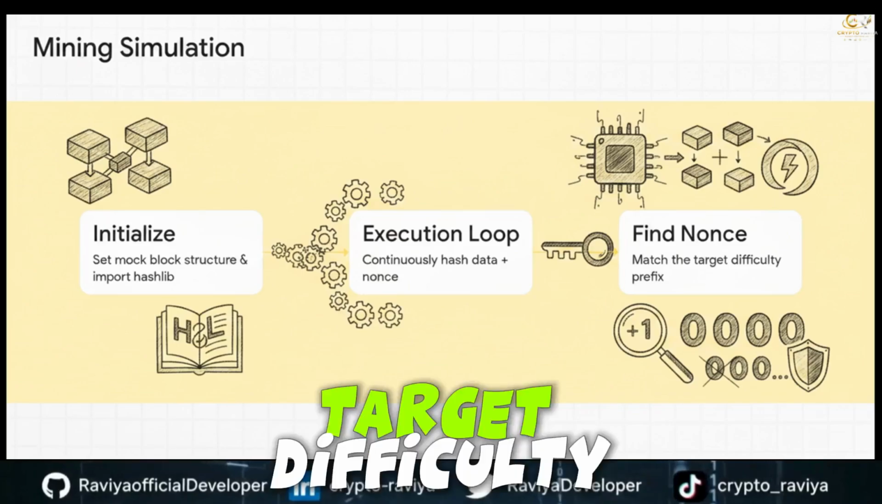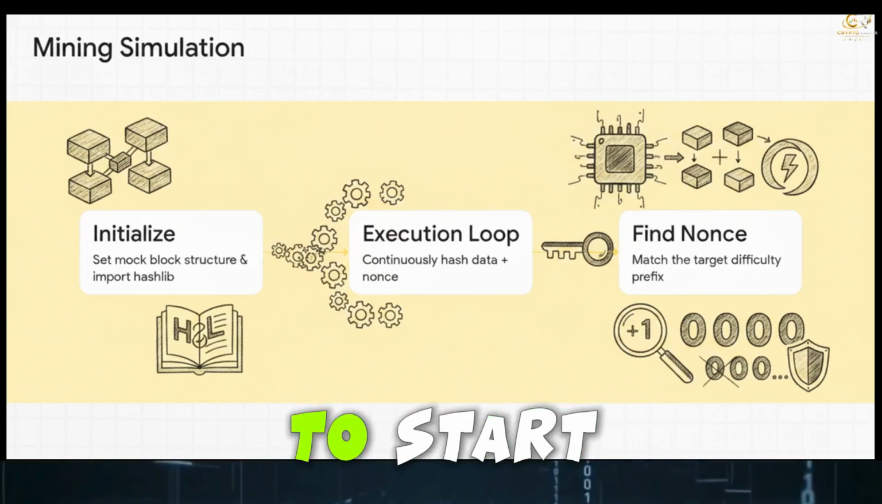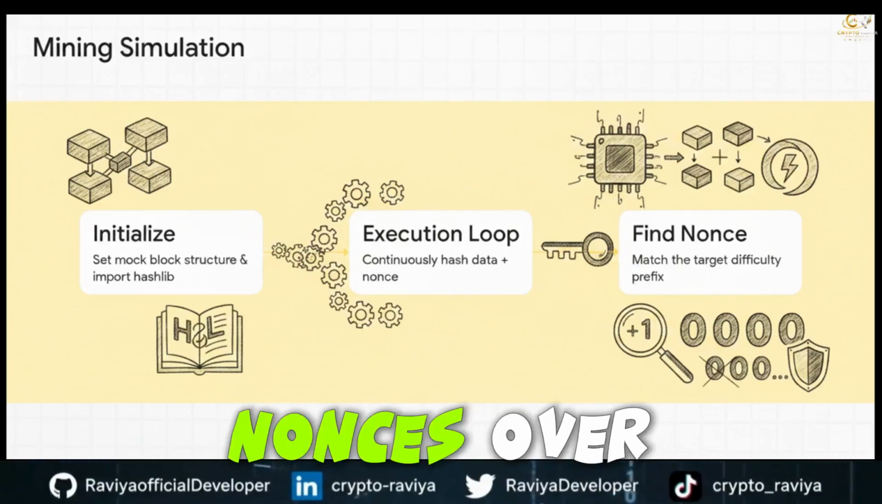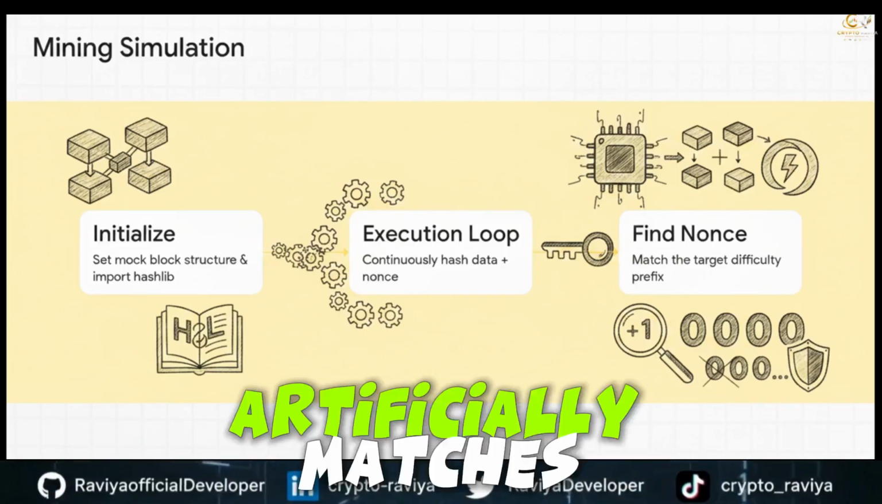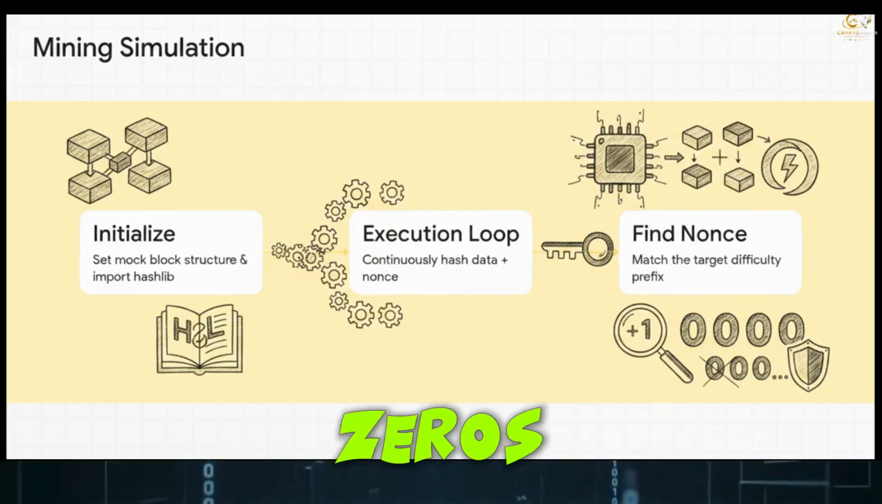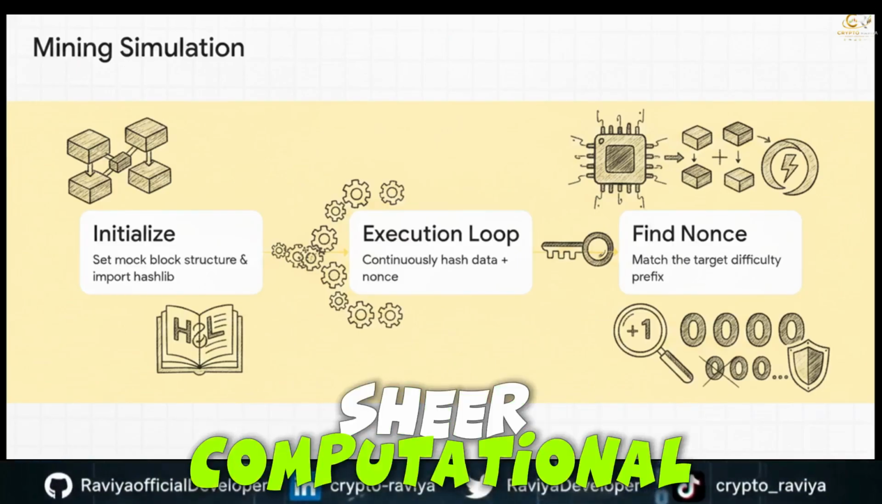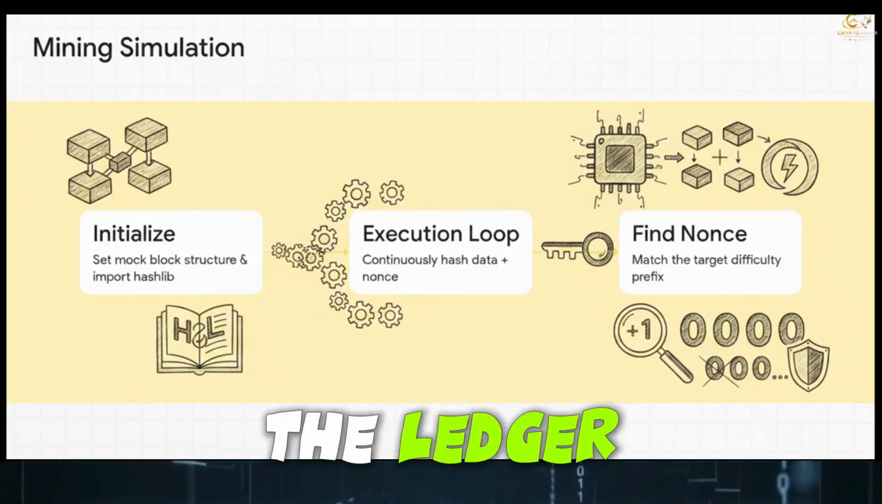The network sets a target difficulty, say requiring the hash to start with 4 zeros. So the miner script just loops, adding 1 to the nonce over and over and over until the output artificially matches those required zeros. It's basically a massive brute force guessing game, and that sheer computational difficulty is exactly what secures the ledger.